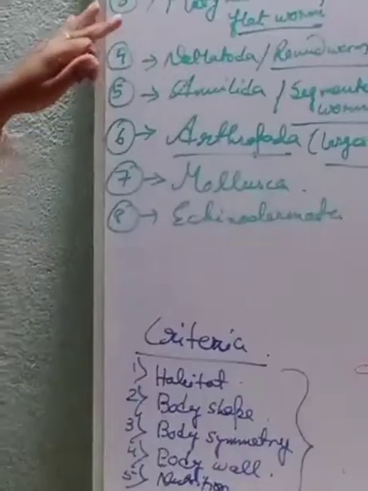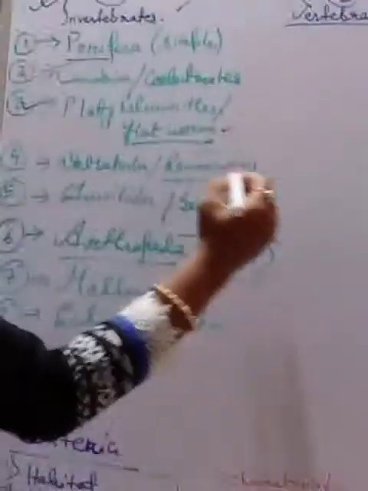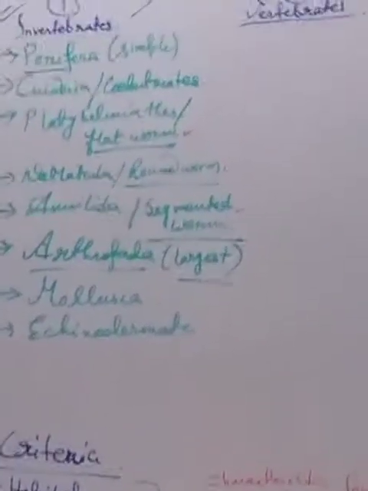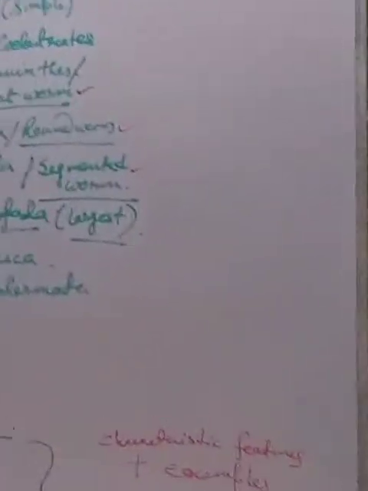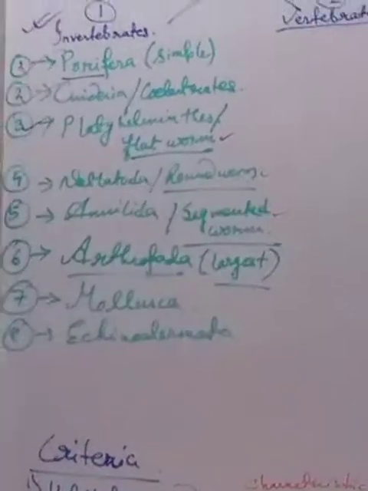Clear? Next, coming with the Platyhelminthes group. See, students, this Platyhelminthes, Nematohelminthes, that is Nematoda, and the Annelida. These three are in the worms group. They are all worms. Okay. Now, we have to read them with the different suitable features. While all of them are worms, they are kept in different groups. Why are they done so? Why is the classification done in that manner? There must be some reason.